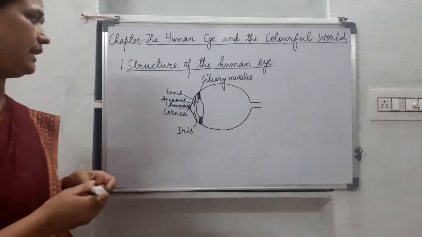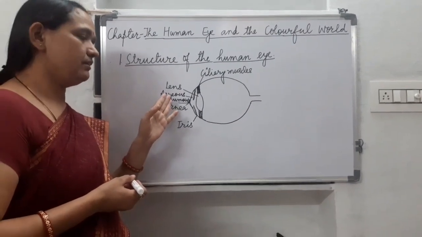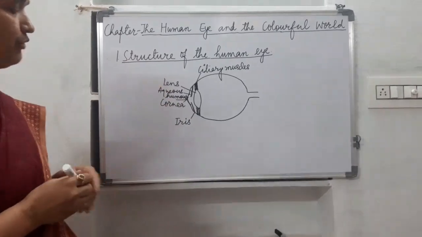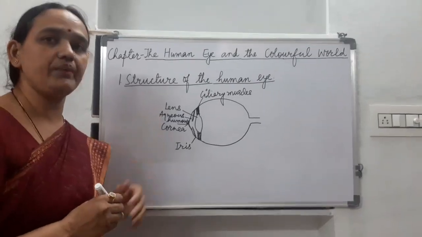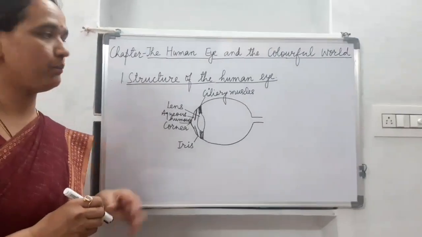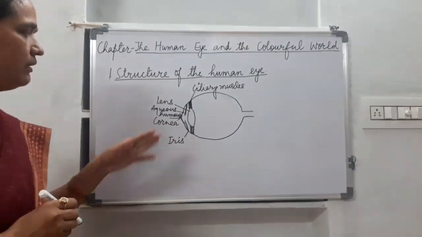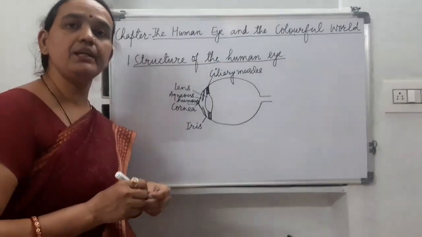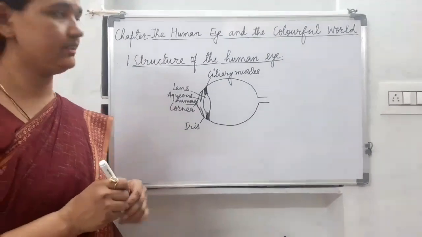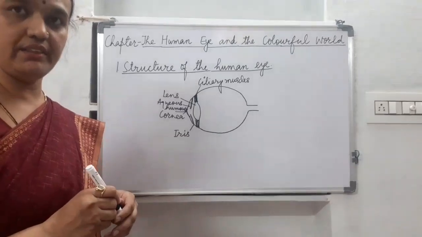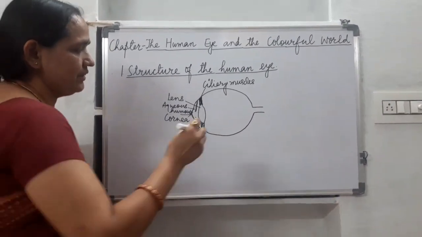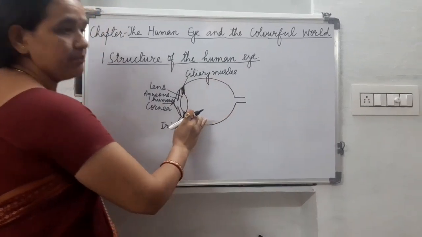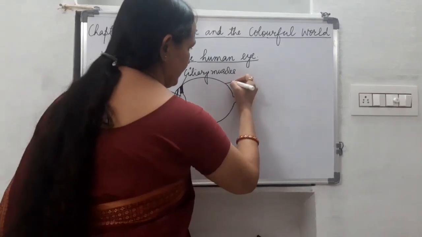This fluid helps our eye, it prevents our eye from collapsing, and it is a shock absorbent, and it maintains the moisture in our eyes. It doesn't let the eye get drier. Now children, next is this part, and this part is the retina.